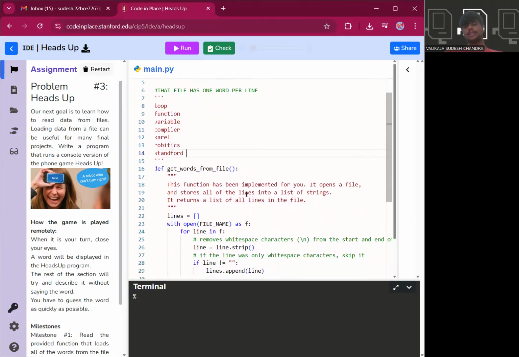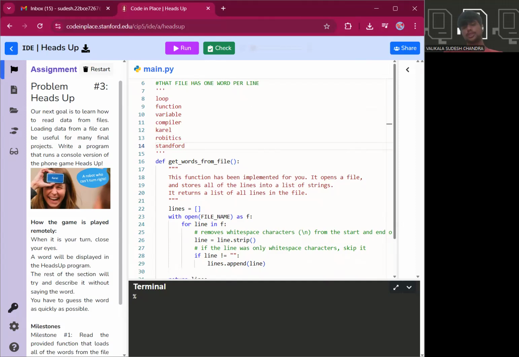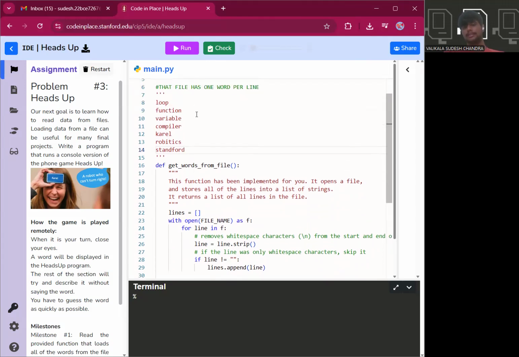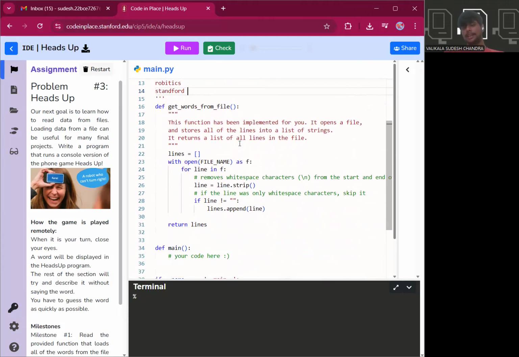Now this function has been implemented for you to open the file and store all the lines in a list of strings. The code has already been provided. This code allows you to take the words from this particular file. Each time it goes through one line and checks whether it is empty or not. If it is empty, it will proceed. If it is not empty, it will take that particular word and insert it into the provided list. This is the list.